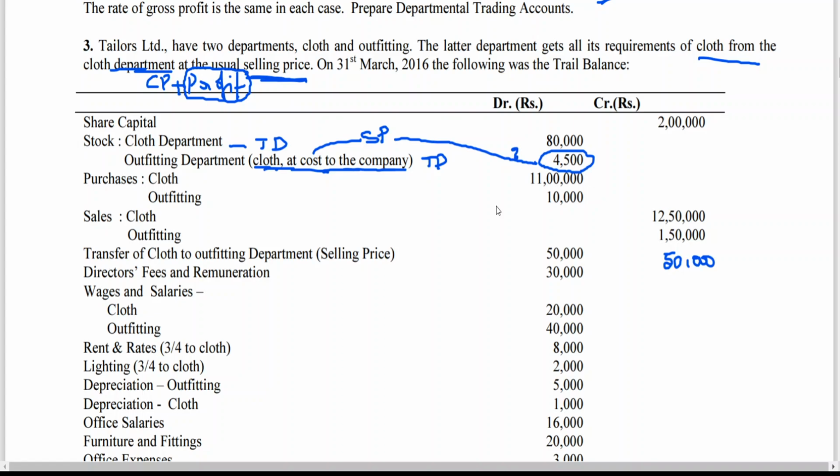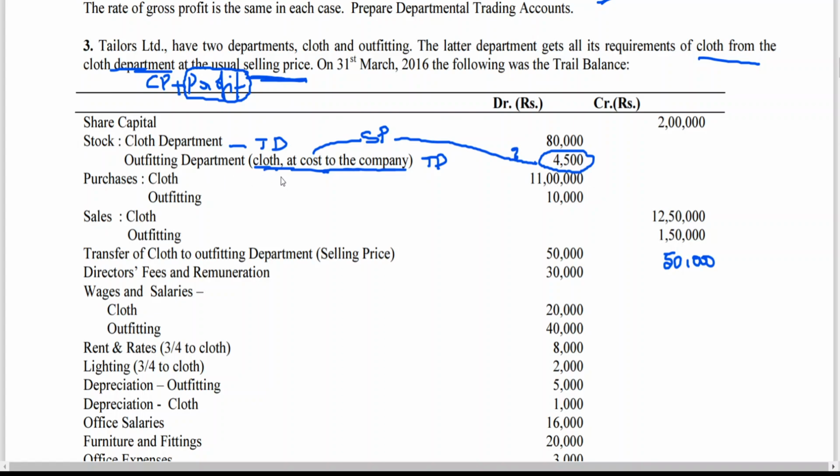Clear? So now, sir, how will you know? This is cloth, no? Cloth at cost to the company. In the problem he has given that it gets all requirements of cloth from the cloth department, meaning the cloth which the outfitting department is possessing belongs to which department? The cloth department. Clear to all of you?